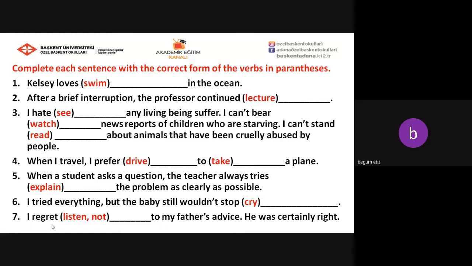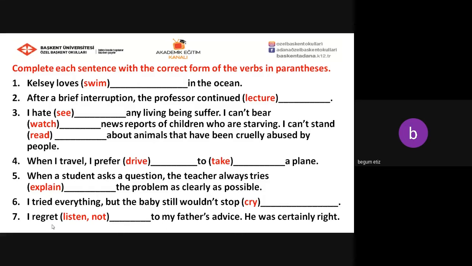Now you're going to complete each sentence with the correct form of the verbs in parentheses. Kelsey loves in the ocean. After a brief interruption, the professor continued. I hate any living being suffer. I can't bear news reports of children who are starving. I can't stand about animals that have been cruelly abused by people.